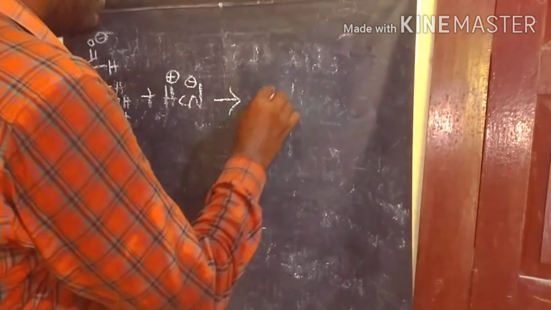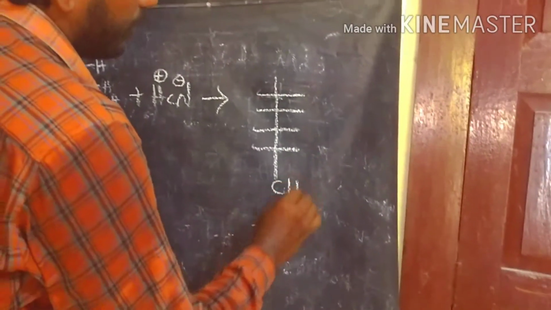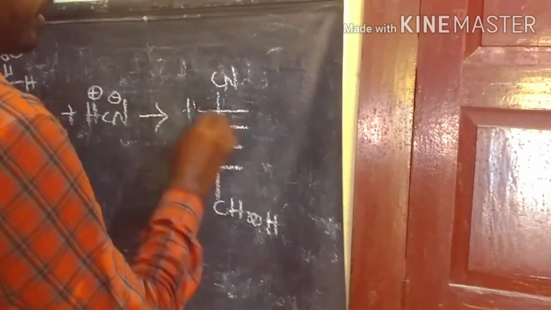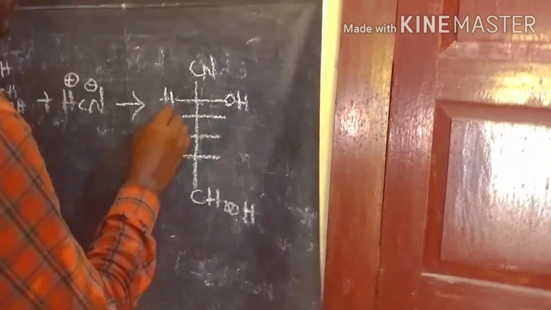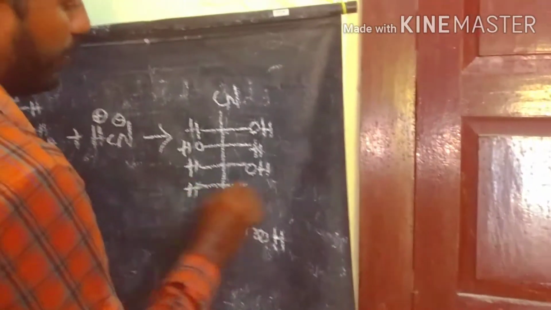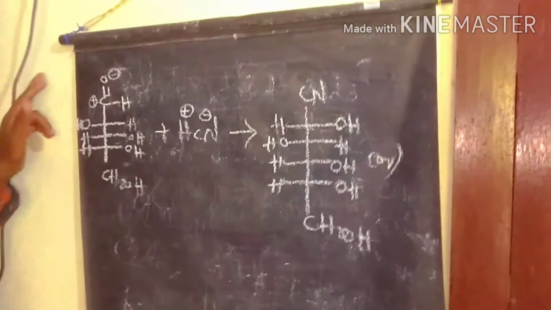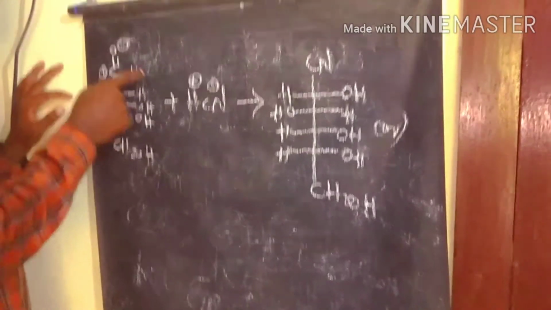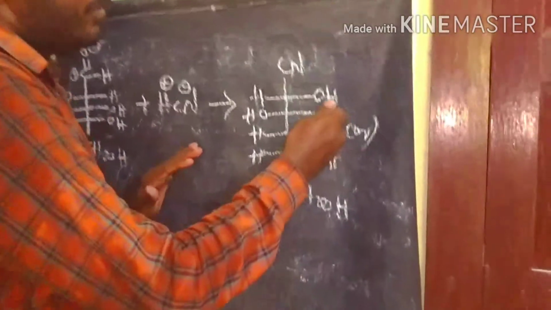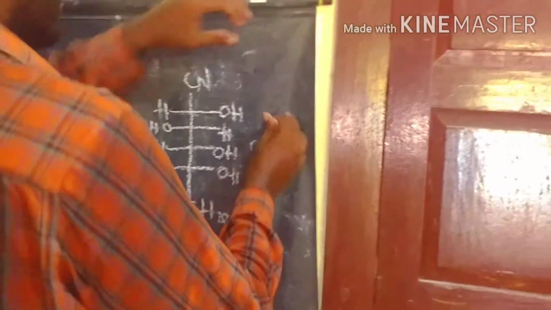Finally we get this product, with CH2OH, CN and the OH groups. There are two possibilities for the newly introduced OH group at the two directions: one with the OH group on the right side, and another with the OH group on the left side, along with CN.